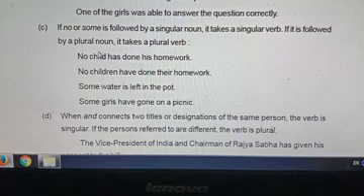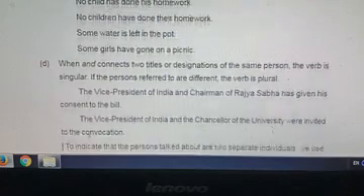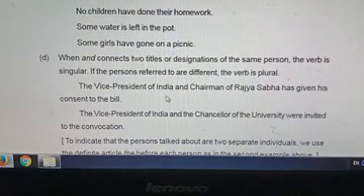Okay, so next, the Vice President of India and the Chairman of Rajya Sabha, they are one person. The Vice President of India is the Chairman of Rajya Sabha. One person, two designations. What are the two designations? Vice President and Chairman.